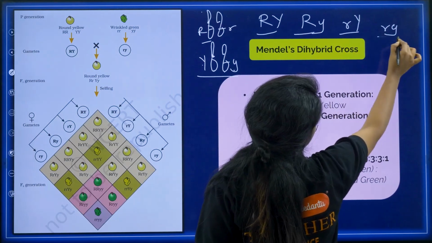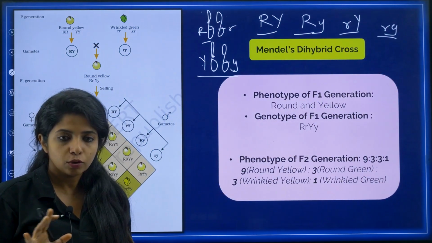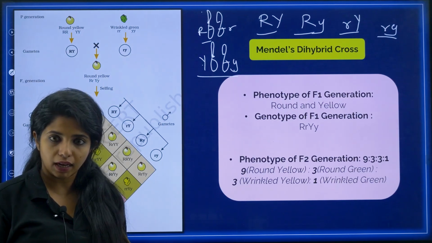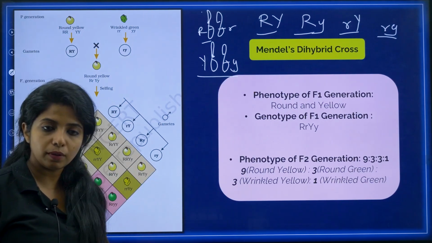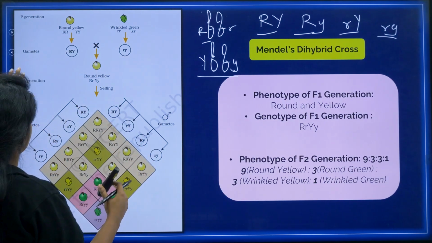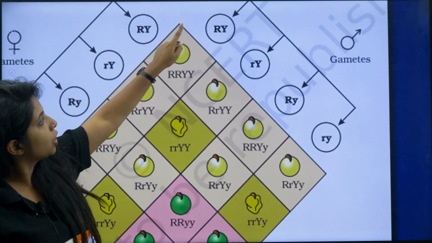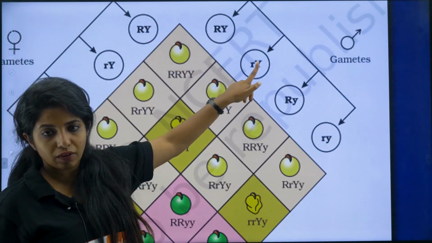These are the maximum types of gametes that we will be getting. You won't get anything different from it. Anyways, you will be getting just such types of gametes. Now you cross two plants which were like this, so obviously two sets of gametes which were like this. Now when you cross this with this, you cross this with everyone, okay?